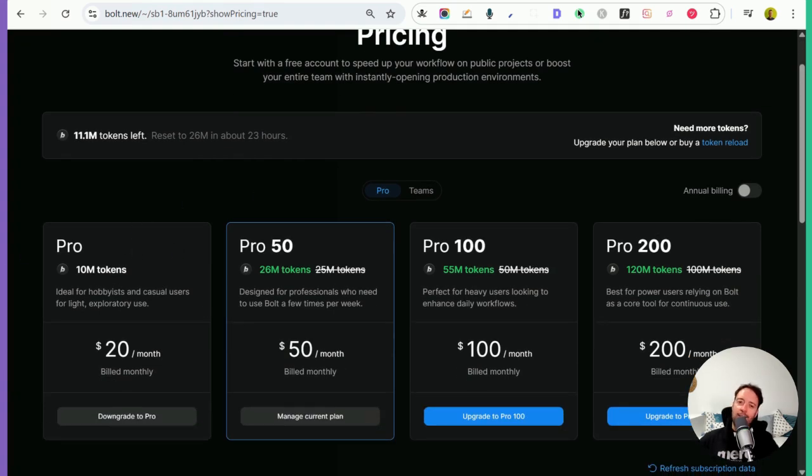In terms of Bolt's pricing, it's more about tokens. So I guess I think it's a good way. It also comes up with a message if you're going to use a ton of tokens, like, whoa, it's going to cost me a ton of money. So I like that it warns you, because I was trying to build a calculator the other day, and it said, watch out, this is going to cause a lot of token usage.